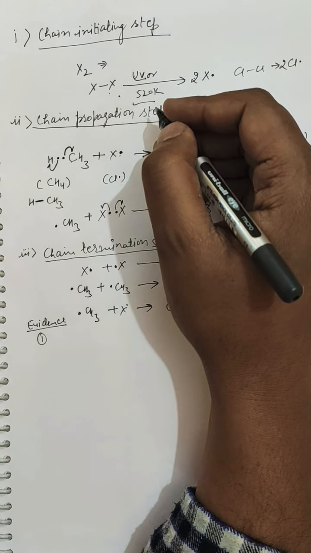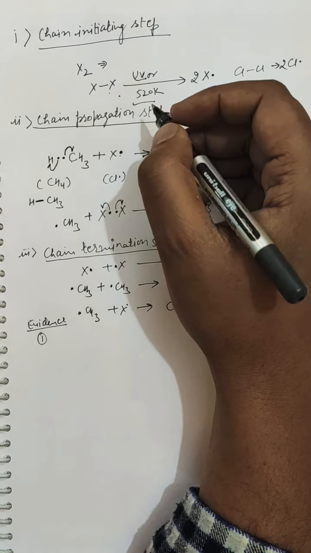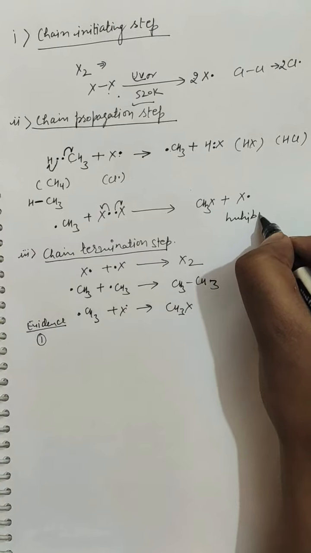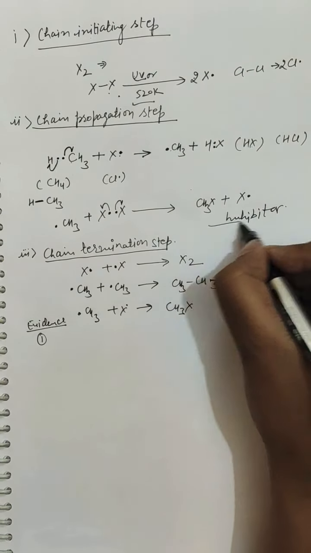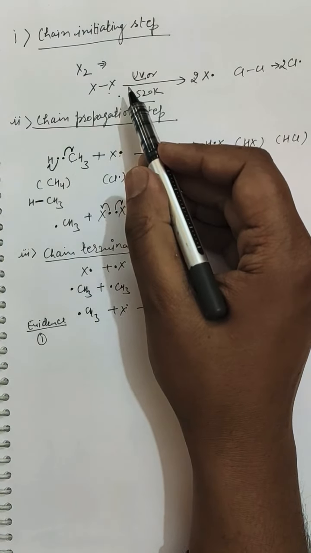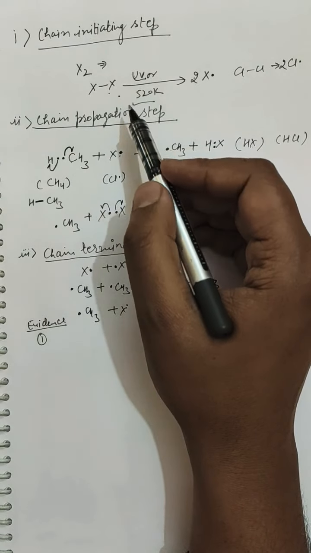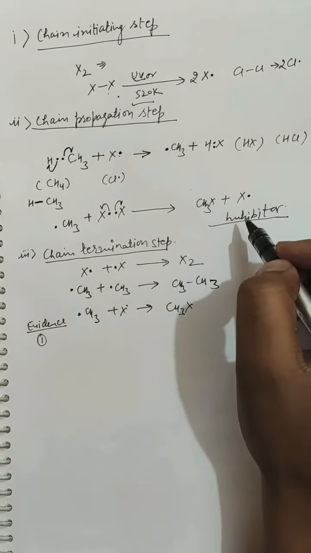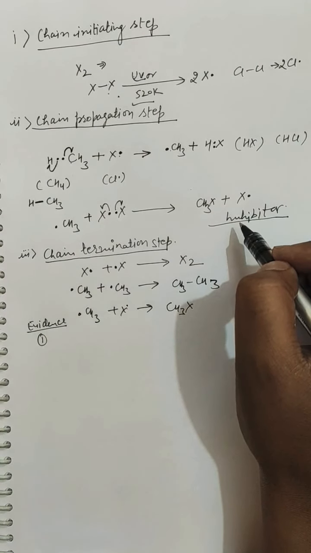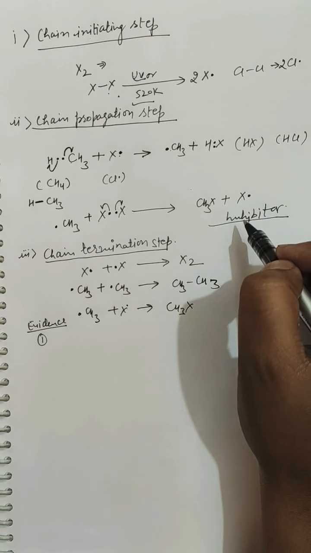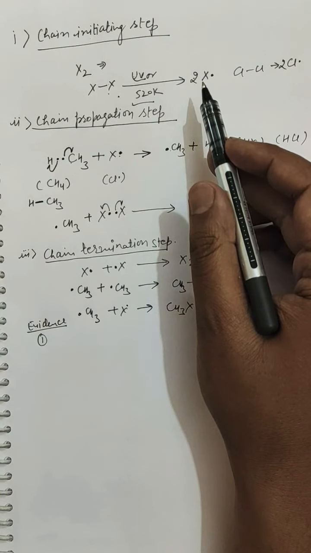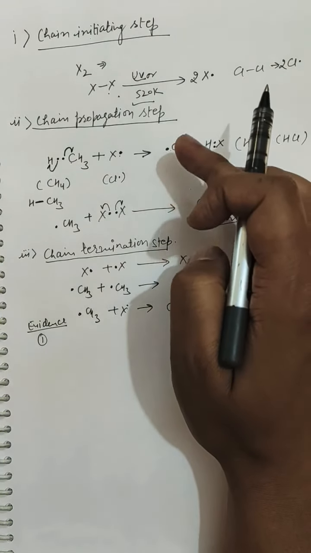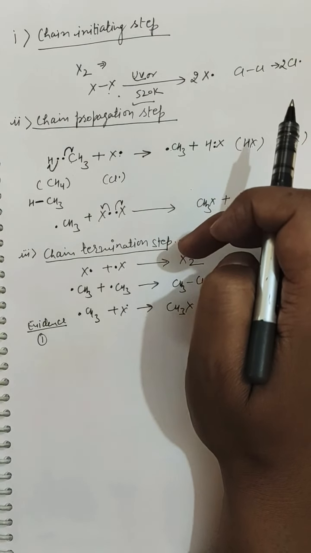Third is the effect of inhibitor. An inhibitor is a chemical species or any other factor which inhibits the reaction or consumes the free radical. If very initially some inhibitor is present, this inhibitor will inhibit the reaction by consuming these free radicals. So if inhibitor is present, the rate of this reaction will slow down.